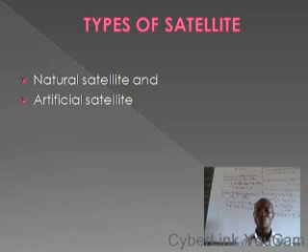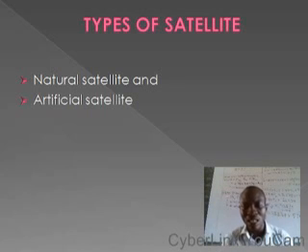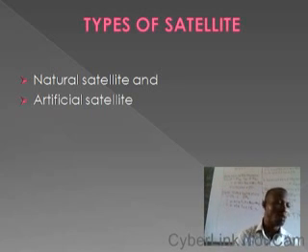Other moons of other planets are still referred to as natural satellites. Artificial satellites are called man-made satellites. They are satellites manufactured or created by human beings, which are also capable of moving around a planet. Many of these are located in the Earth's orbit.